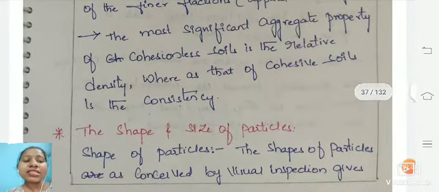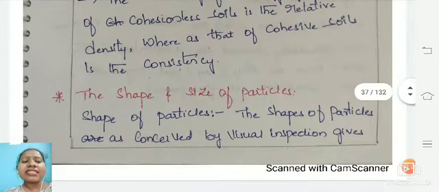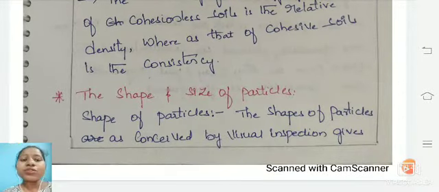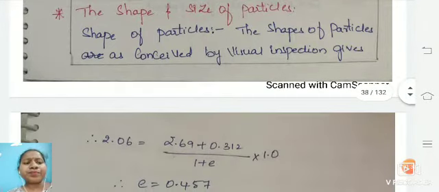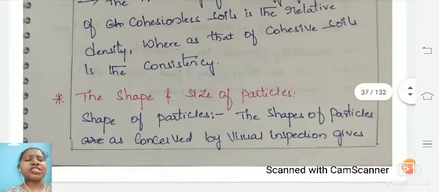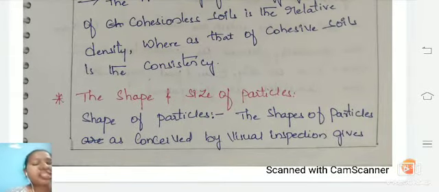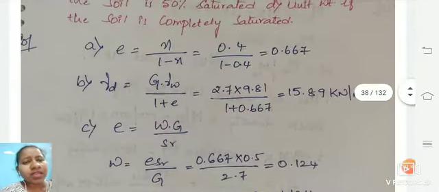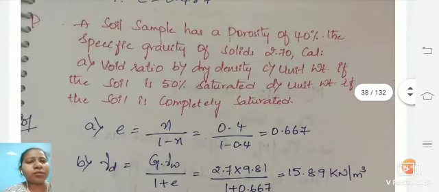And the next one is the shape and size of the particle. Mostly, whenever you give a visual inspection, that will be varying. Whatever visual inspection is taken into consideration, this will change for the particular shape and even for the size of the particle also. Now we will be seeing a problem on this.